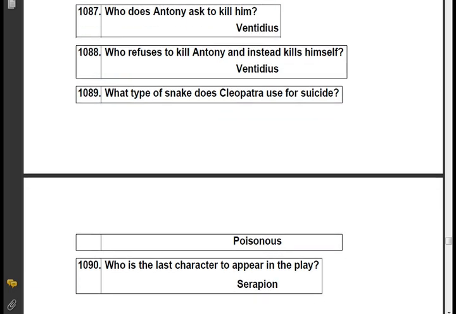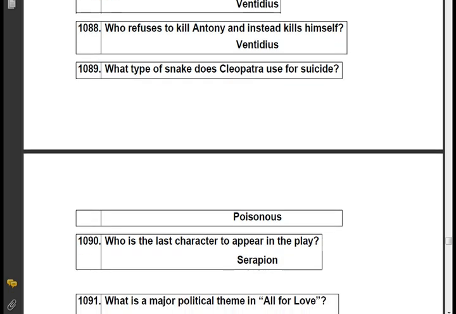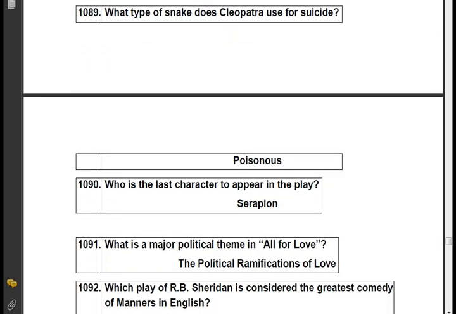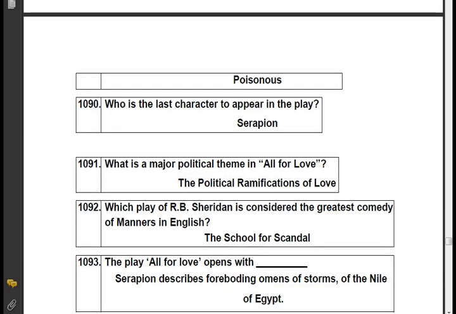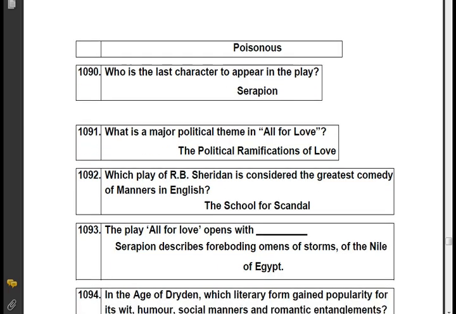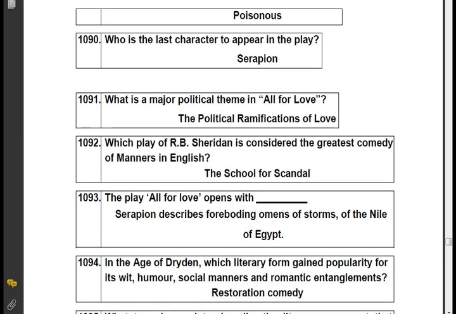What type of snake does Cleopatra use for suicide? Poisonous. Who is the last character to appear in the play? Serapion. What is a major political theme in All for Love? The political ramifications of love.